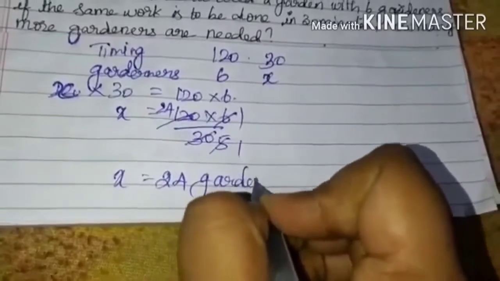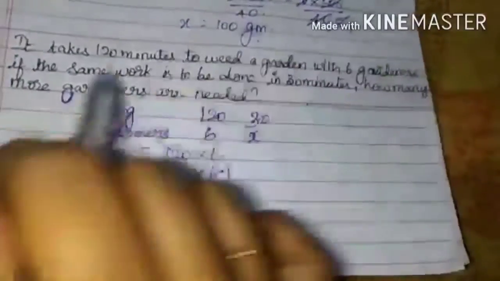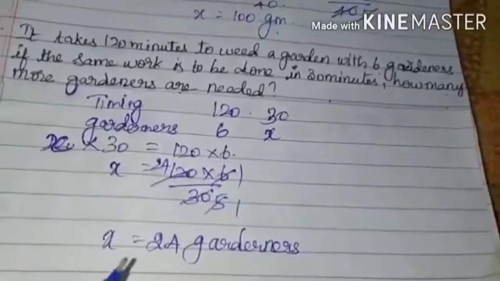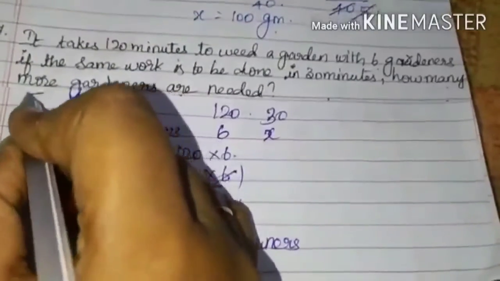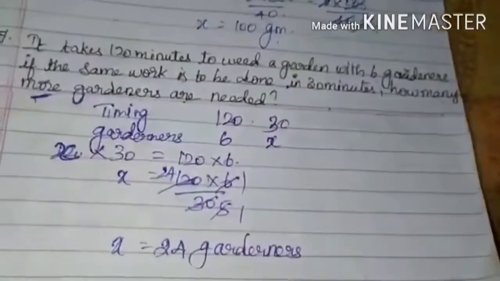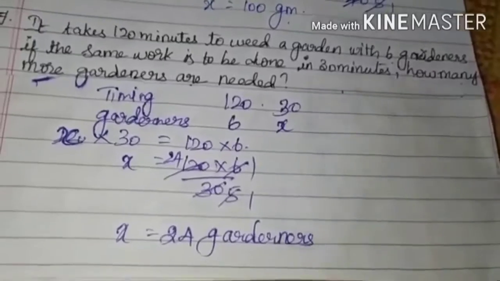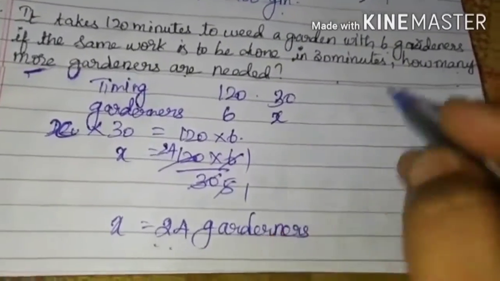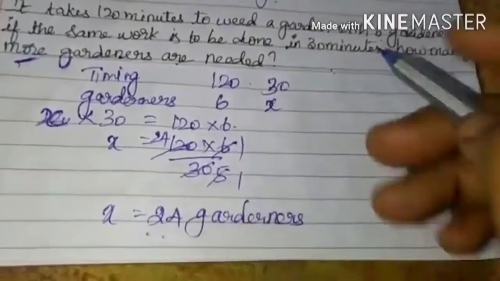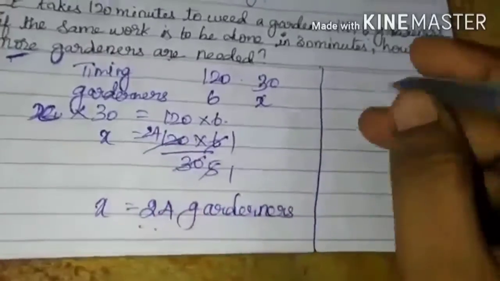Look at this, children. Here they have mentioned one important word. If they ask how many gardeners are needed, then our answer 24 is right. But they have given the important word: how many more gardeners? More means I already have 6. So apart from the 6, how many more are needed? That is the exact question they are asking. Here down I don't have space, so I will put it here. You just continue that down itself.